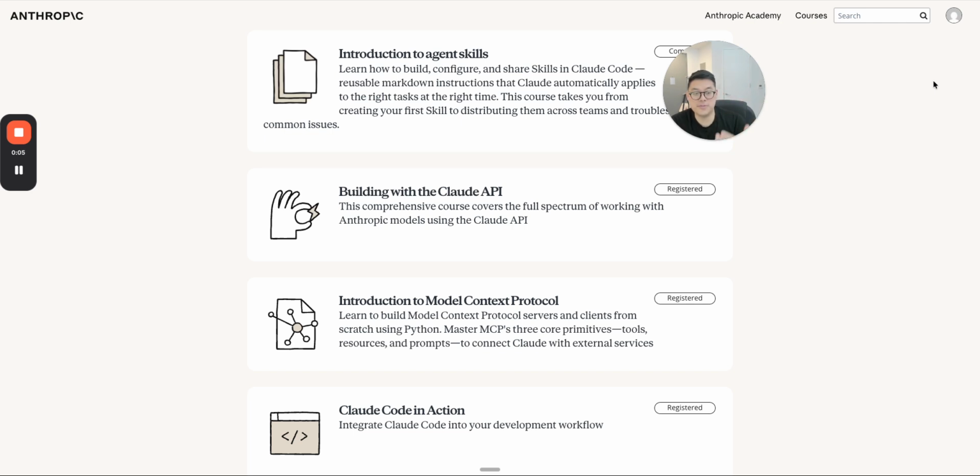to learn Claude API to prepare and ultimately pass the CCAF exam, which is the Claude Certified Architect Foundations.